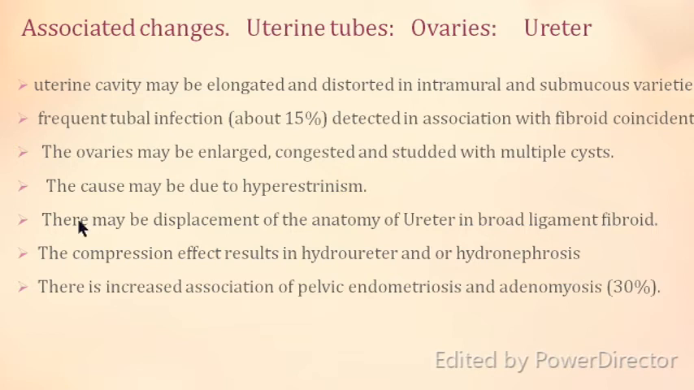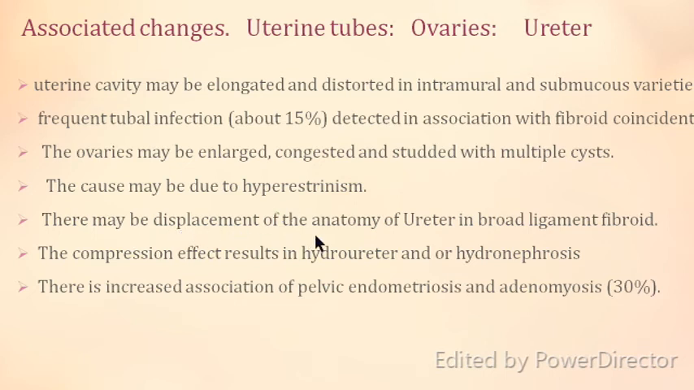Coming to associated changes of the tubes, ovaries and the ureter, the uterine cavity is elongated and distorted over the fibroids, and therefore the tubes may become overstretched over the fibroid. There can be infection of the tubes associated with the fibroids. The ovaries can become enlarged, congested and studded with multiple cysts because of the hyperestrogenism and anovulation. So small multicystic ovaries may be there. Small cysts in an enlarged multicystic ovary may be there.